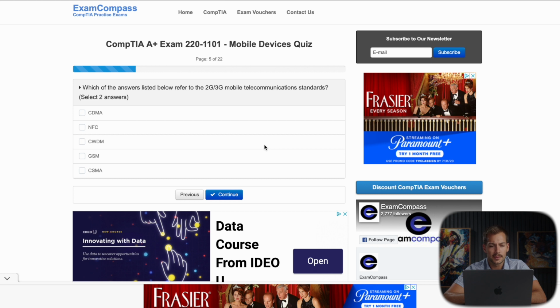Which of the following listed below refers to the 2G/3G mobile telecommunications standards? Select 2 answers. The first one here is going to be CDMA, which stands for Code Division Multiple Access.